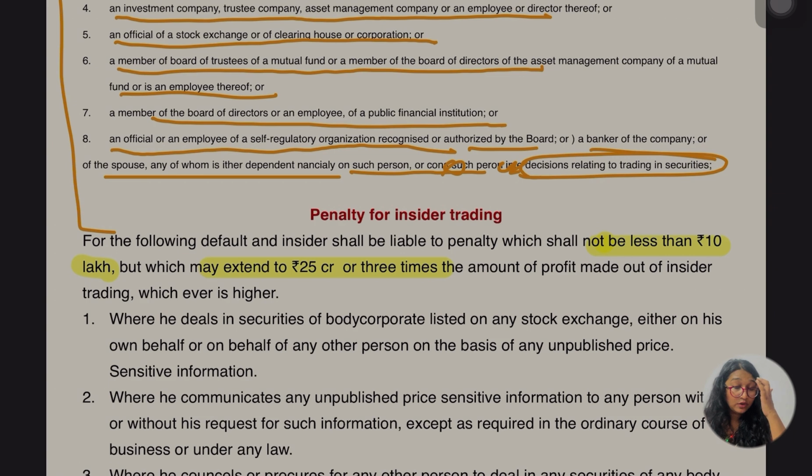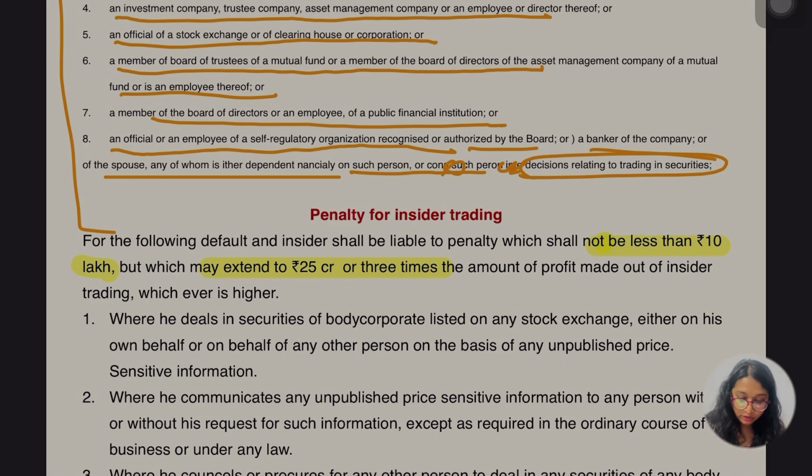ठीक है, so now we know the meaning of insider trading. ठीक है, और unpublished price, ठीक है, and the price sensitive information. ठीक है, so we know everything now. थोड़ा बहुत मोटा मोटी हमें पता चल गया. ठीक है, so yes, this is the penalty. Let me read it now.